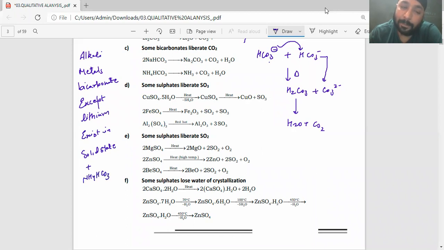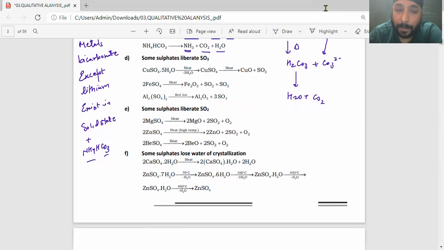So in overall inorganic chemistry, there are only a few bicarbonates which have a solid, crystalline salt form: sodium, potassium, rubidium, cesium, and ammonium. That's it. Francium is radioactive, we don't study it, right? So this is again a very important point along with qualitative analysis. All the bicarbonates, if you heat them, give you carbon dioxide and water, and I'll get the corresponding carbonate. In case of ammonium bicarbonate, ammonia gas also comes out. Getting it?